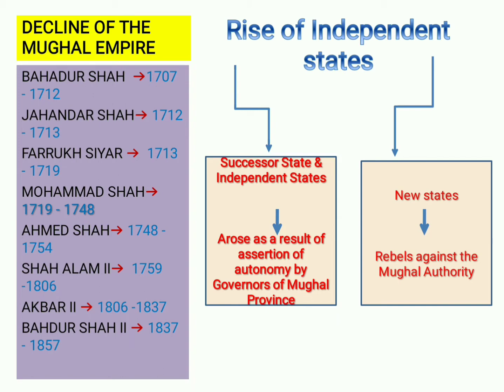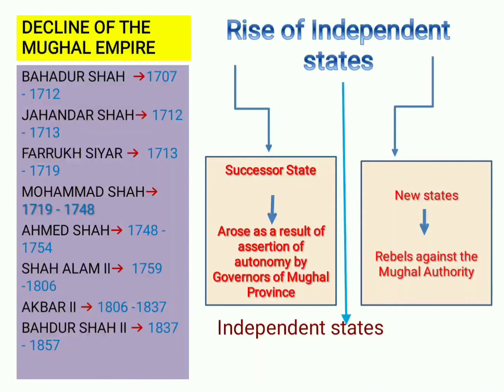So, fed up with this, Nizam ul Mulk decided to leave the empire and he marched south to found the state of Hyderabad in the Deccan. In the Deccan, he could safely maintain his supremacy. And his departure actually marked the physical breakup of the Mughal Empire.